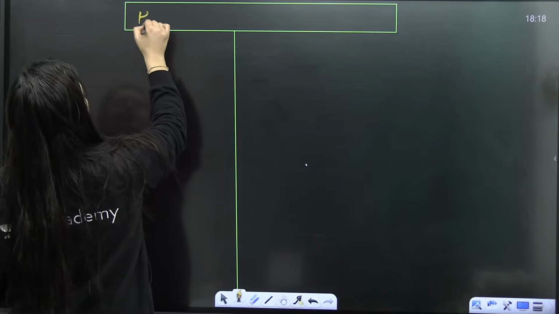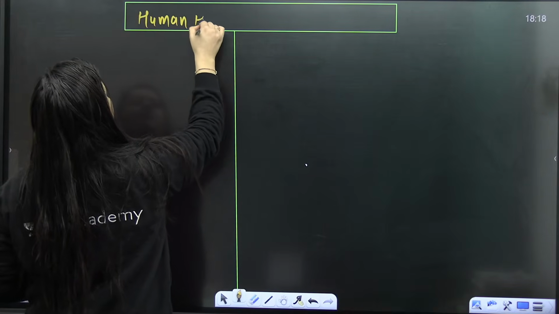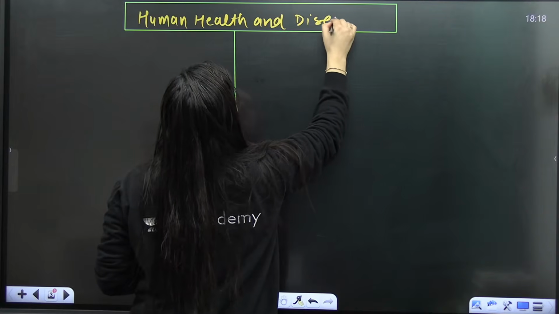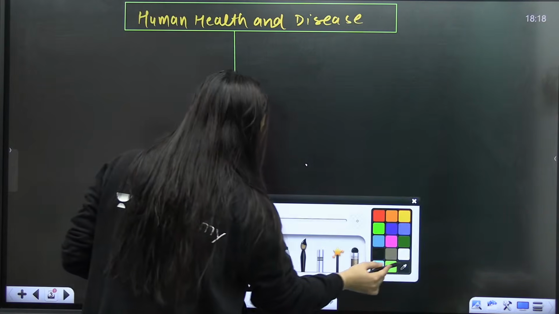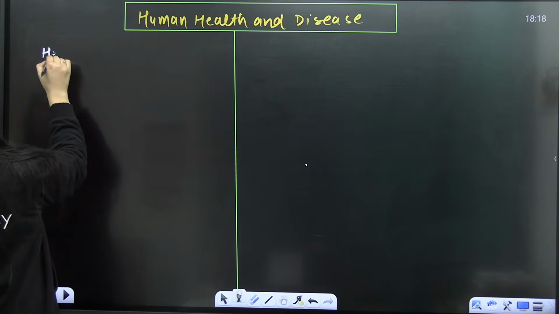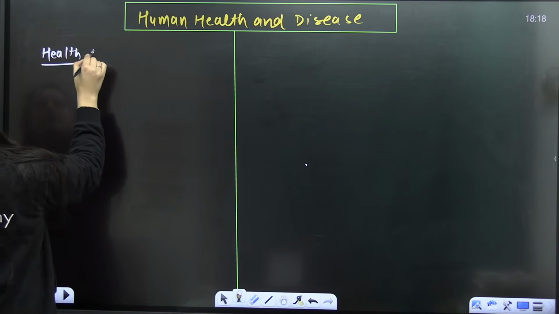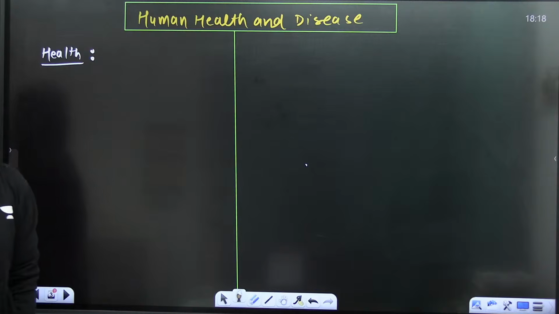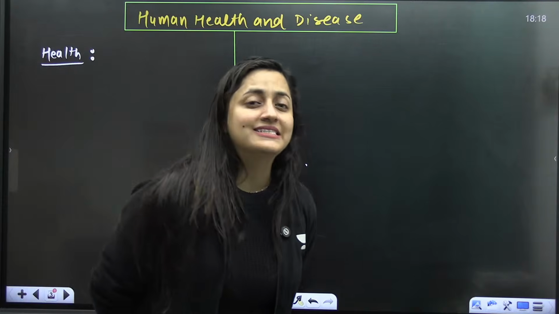So the chapter name is, yes everybody, the chapter name is Human Health and Disease. So of course, the very first thing that we have to discuss here is the meaning of the word health. So what do you understand with this word? Health. When we say health, what do you understand with this word?